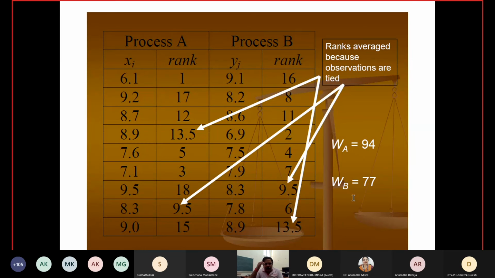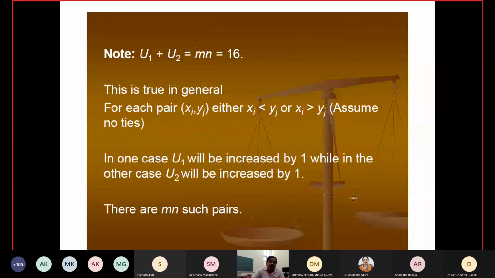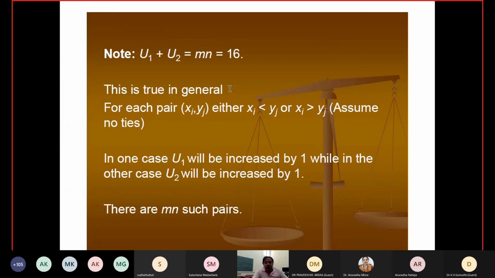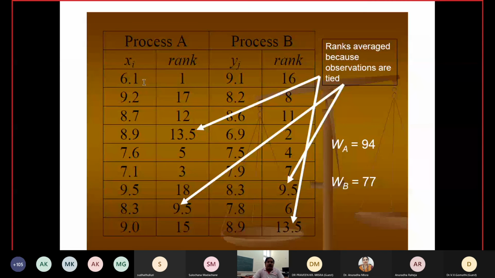See, it is very difficult to write code for this. If you want to write code or do this manually, it creates a lot of problems. But for this one, it is very easy. Just write down the values in increasing order in the table and write down their corresponding ranks: 1, 2, and so on.